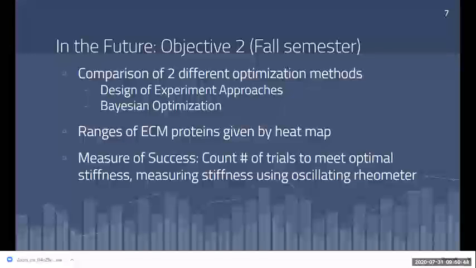And your research is a key for figuring out how to do that in what way? Because we're going to look at the two different optimization methods and figure out which one is best for modeling myocardial infarctions. That way, we can learn how to model optimal stiffness and learn what treatments will reach it best. Okay, very good. Thank you.